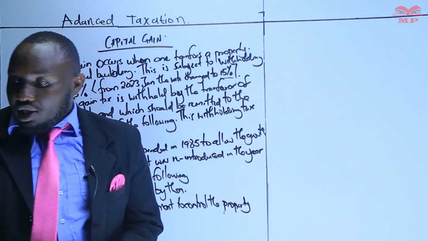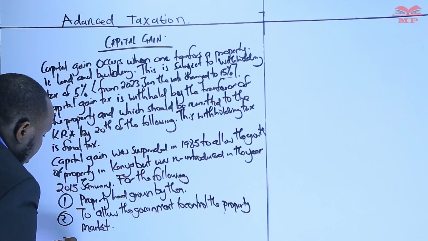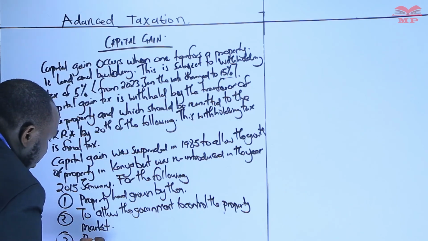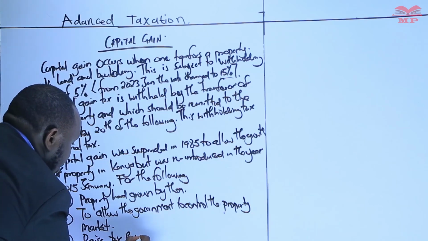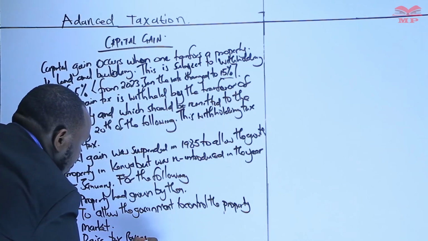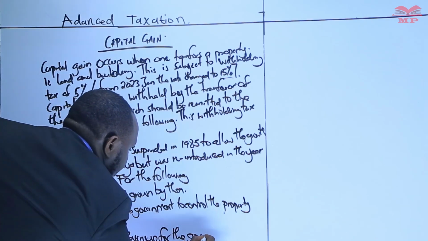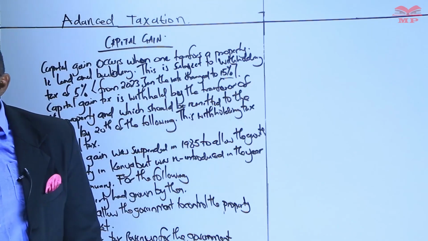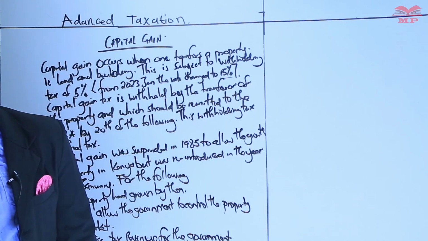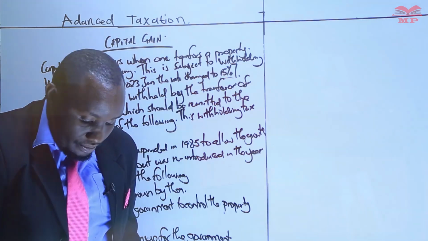And lastly, to raise tax revenue for the government. Those were the three reasons why there was reintroduction of capital gain tax.